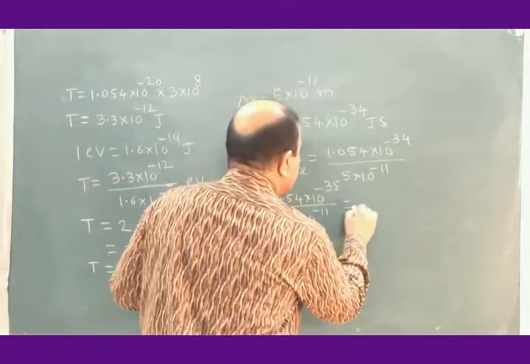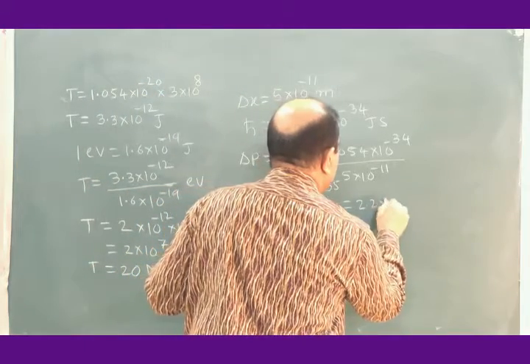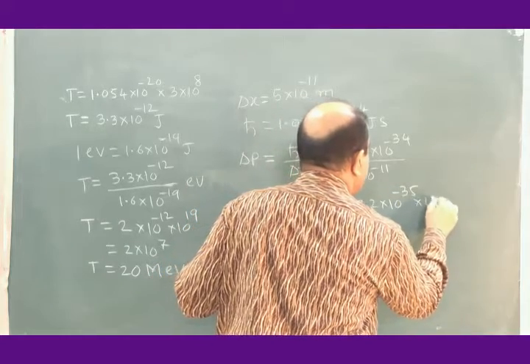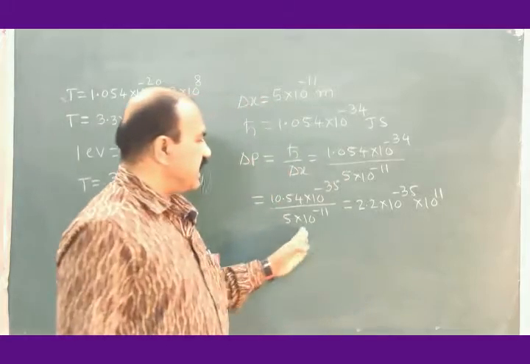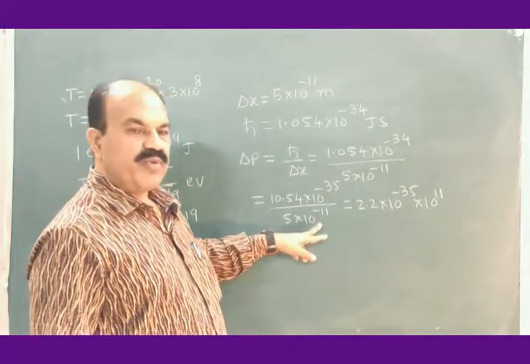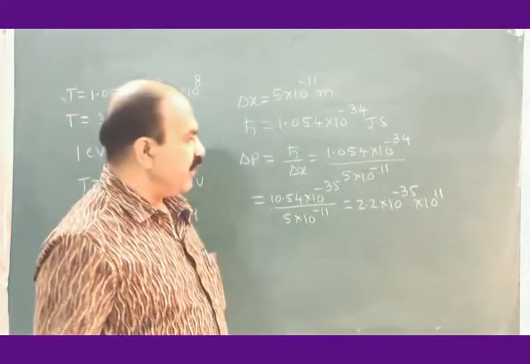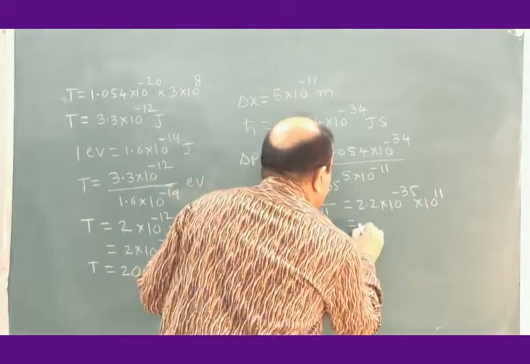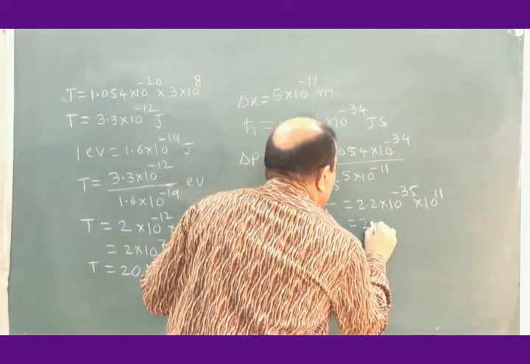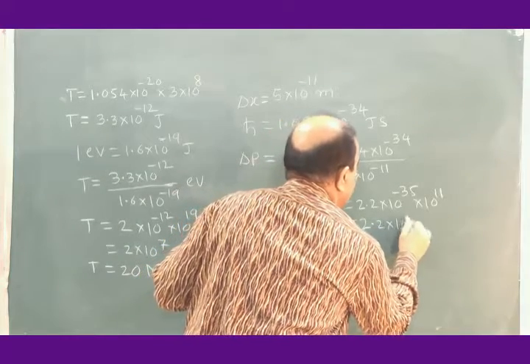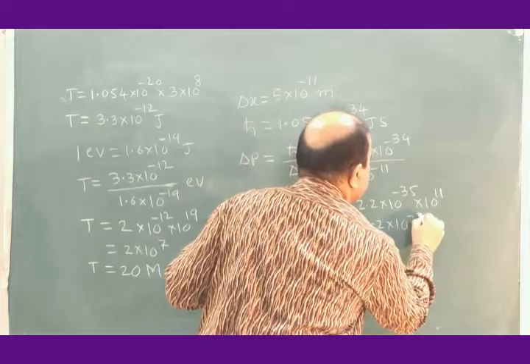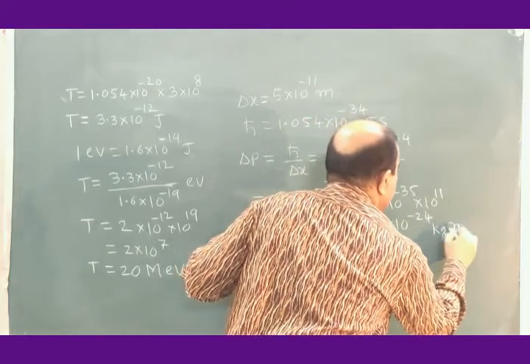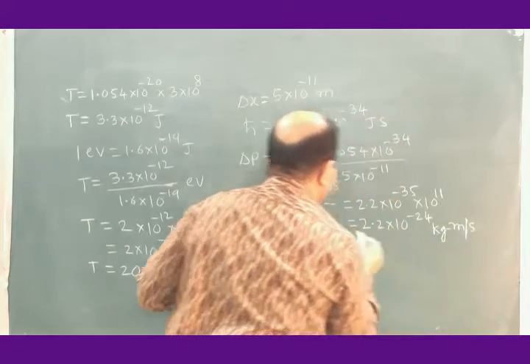So this is 2.2 into 10 to the power minus 35 into 10 to the power minus 11 taken to the numerator, so it will become 10 to the power 11, and we will have here 2.2 into 10 to the power minus 24 kg meter per second.